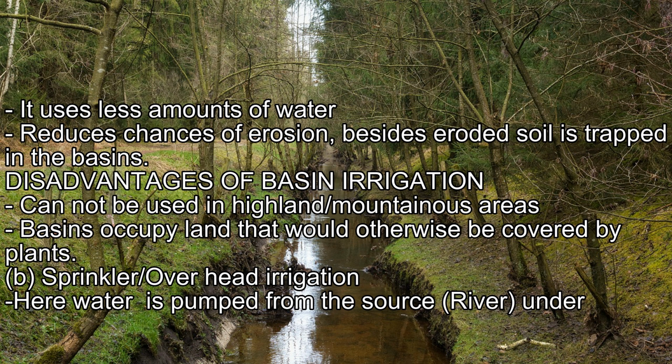Disadvantages of basin irrigation. It cannot be used in highland or mountainous areas. Basins occupy land that would otherwise be covered by plants.